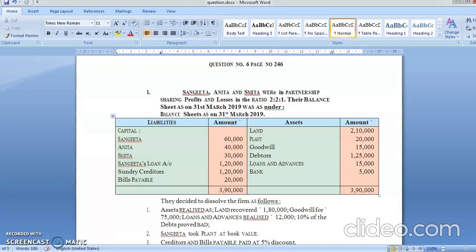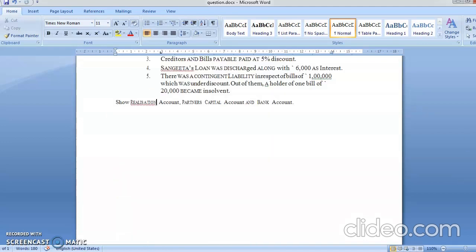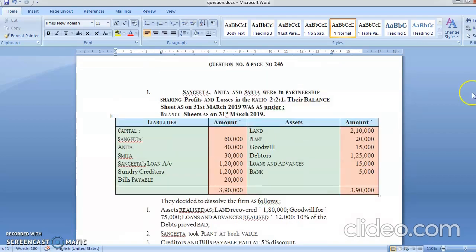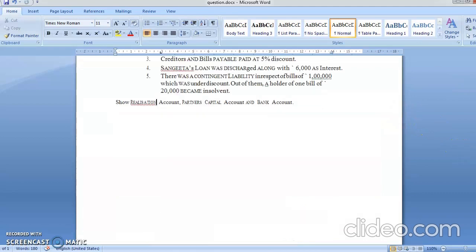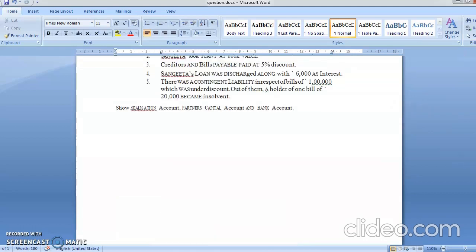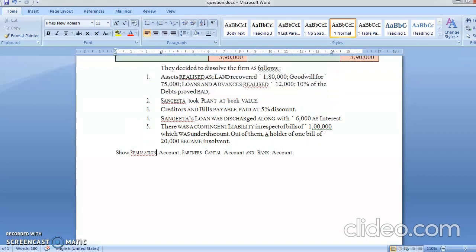They decided to dissolve the firm. So in dissolving the firm, what is happening? We have already told you, dissolution means you're closing down the business. So when you close down the business, what are you going to do? You are going to sell all your assets and pay off all your liabilities. Now see what is happening with the assets and liabilities.